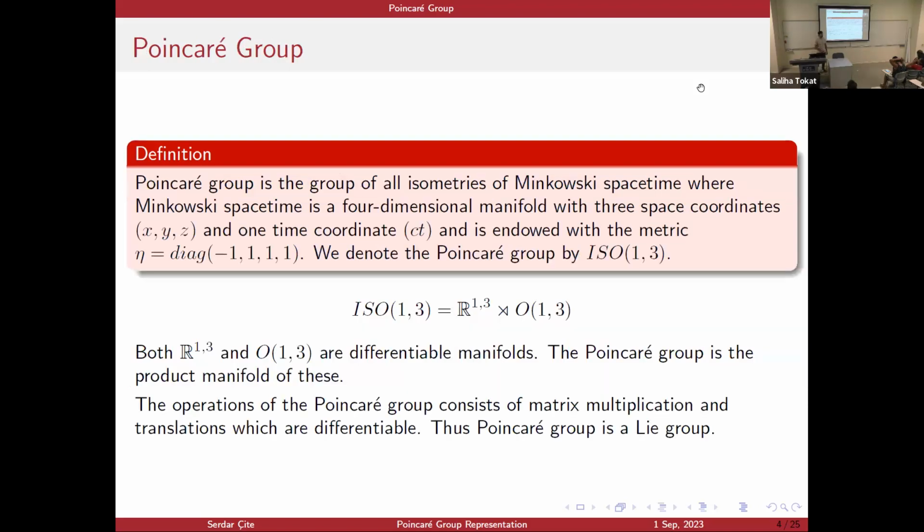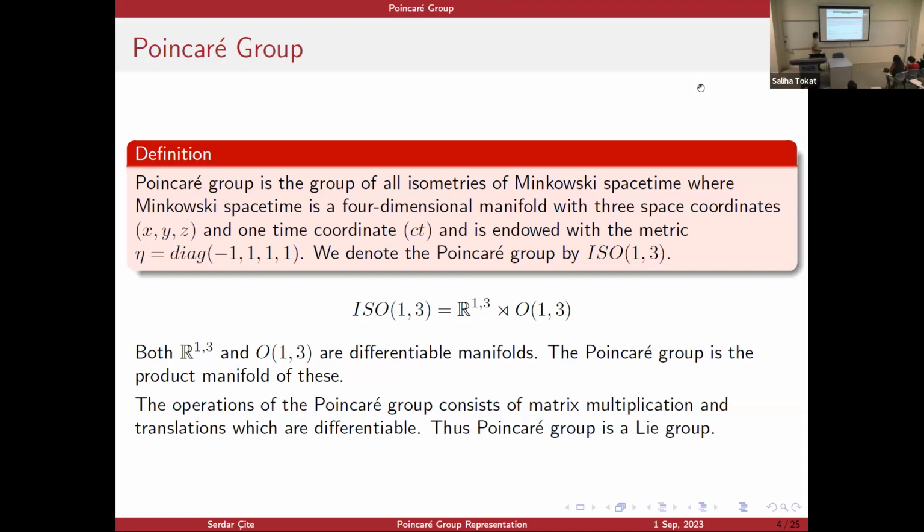Now, the Poincaré group is the group of all isometries of Minkowski spacetime. Minkowski spacetime is just a four-dimensional space with time as its fourth coordinate. It has a special metric called the Minkowski metric, which is just a 4x4 diagonal matrix with the entry -1 for the time coordinate and 1s for the space coordinates.